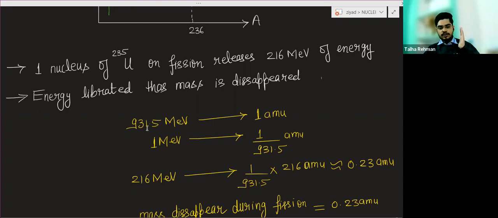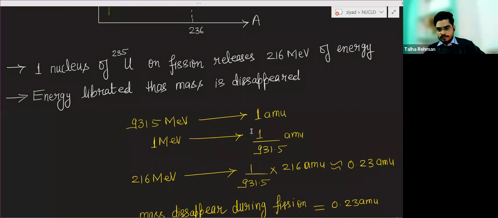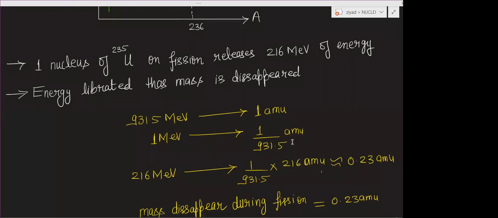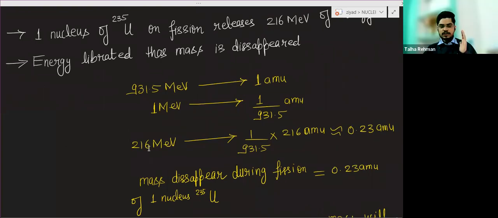For 1 mega electron volt, this much of mass will disappear. For 216 mega electron volt, you will multiply this with 216. So approximately in releasing 216 mega electron volt, a mass of 0.23 AMU will disappear.